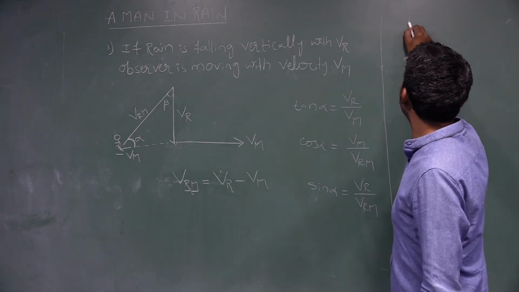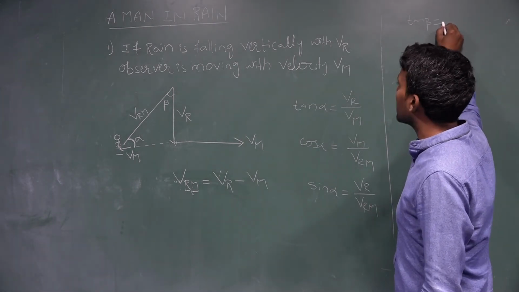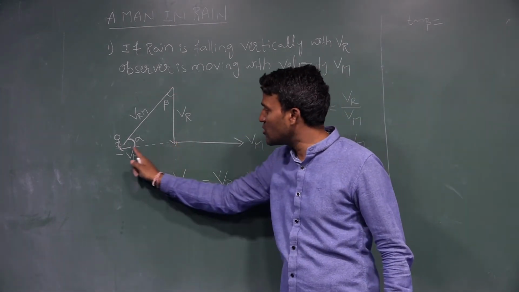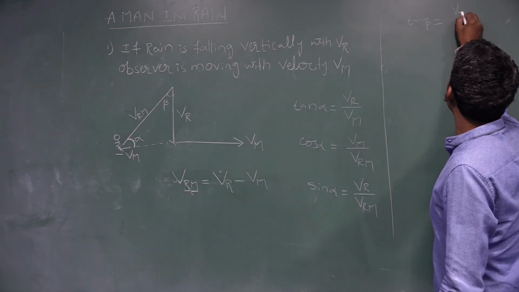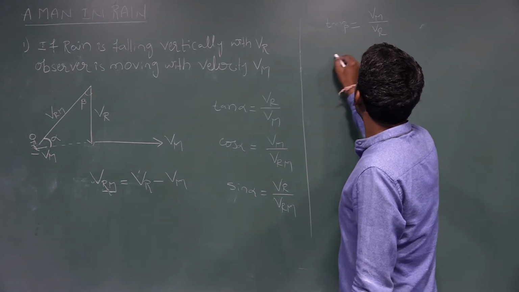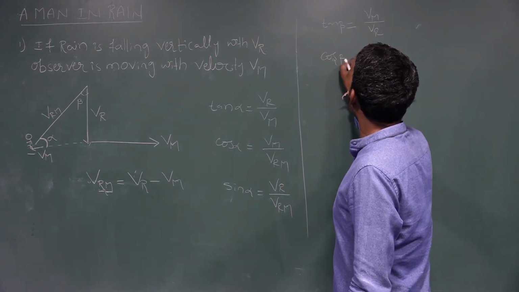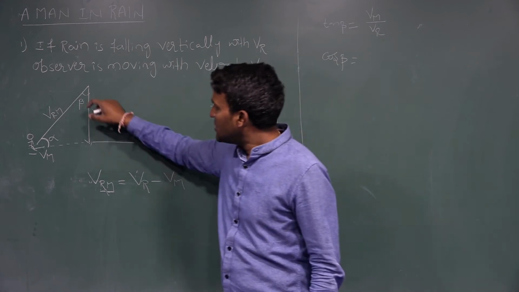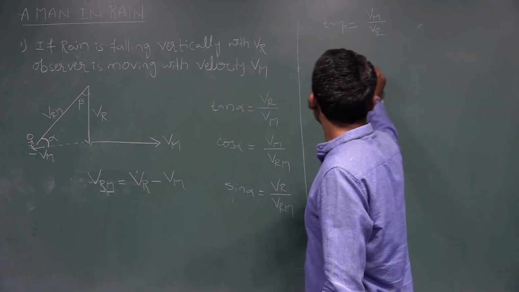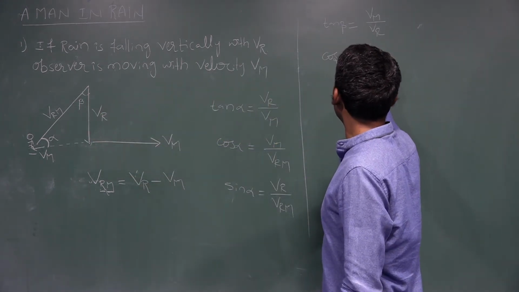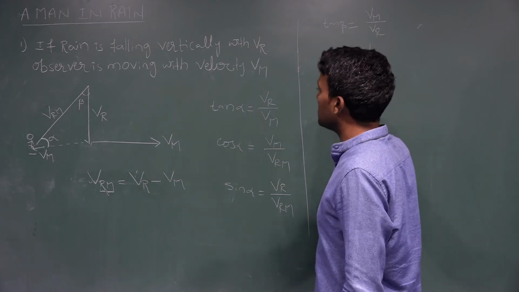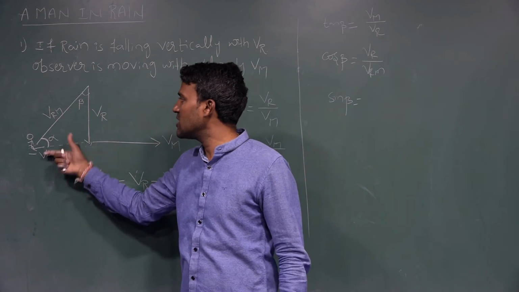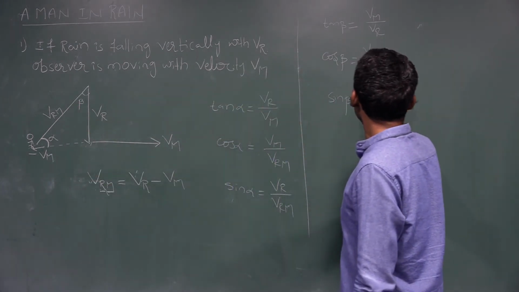So tan beta is opposite side by adjacent side, that is Vm divided by VR. Cos beta is adjacent side VR by hypotenuse VRM, and sin beta is opposite side by hypotenuse, Vm divided by VRM.